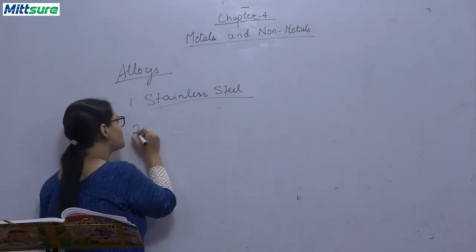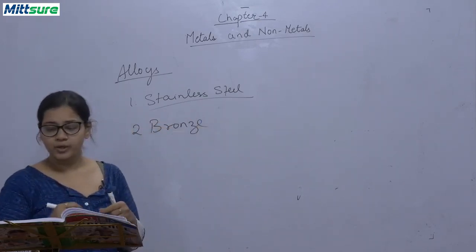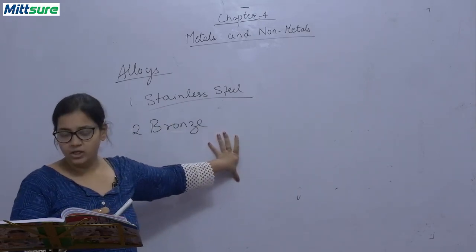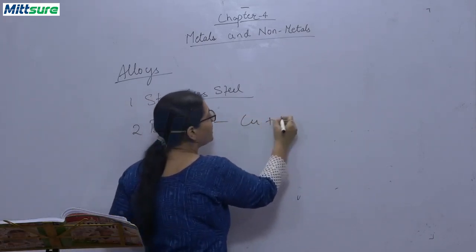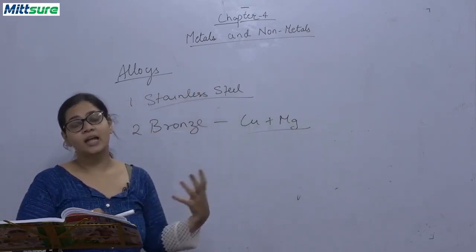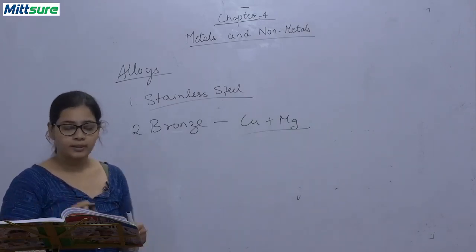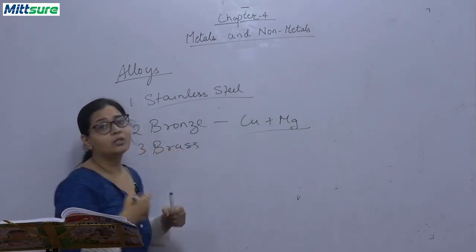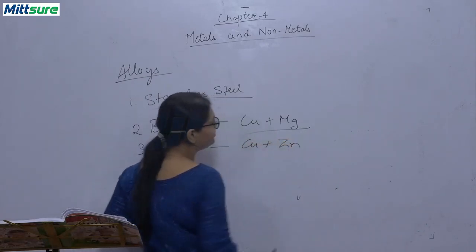Second, bronze. Bronze is also an alloy. How is it made? It is made by combining copper and magnesium, and it is used for making statues, bells, utensils, and coins also. Now, third is brass. Brass is also an alloy, and it is made from copper and zinc.